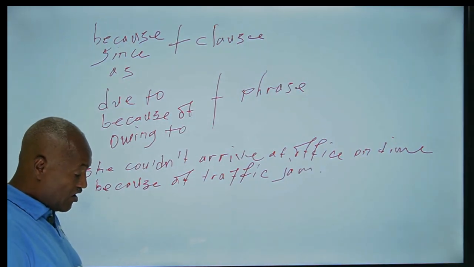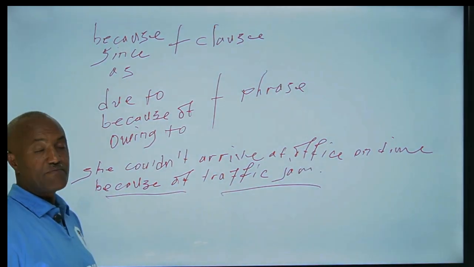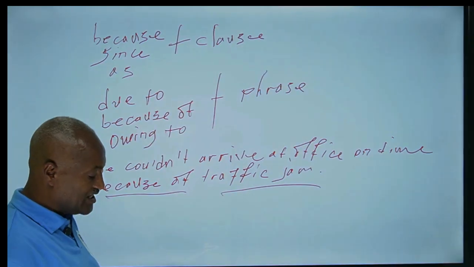Obviously, because of traffic jam. Traffic jam is not a clause, it is a phrase.